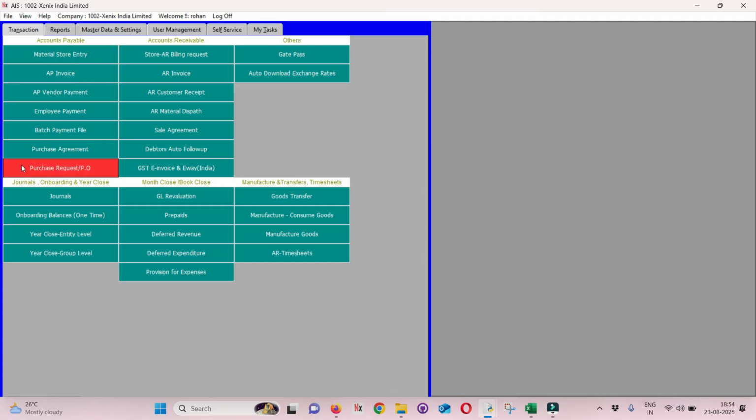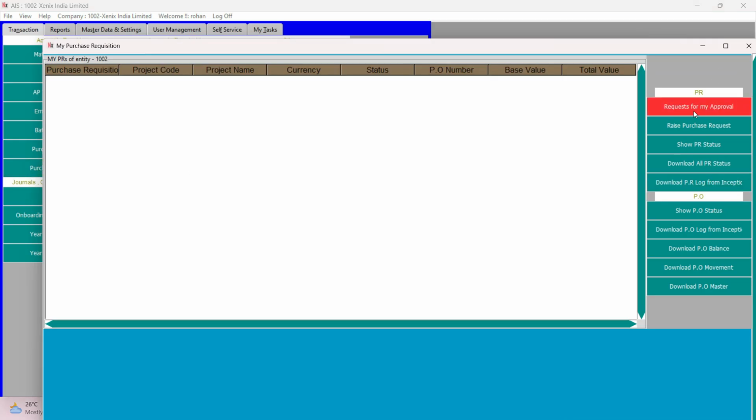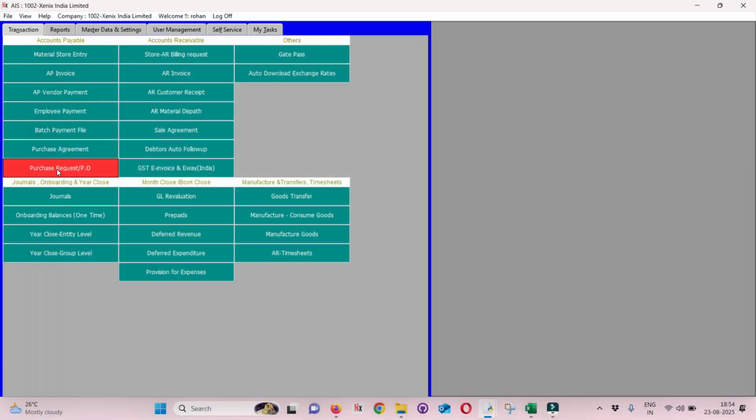In AIS, you can raise a purchase request, and upon getting approved, following the approval flow, it gets converted into a purchase order, and the PO would be emailed to the vendor. Similarly, you can enter into a purchase agreement. Or, without a purchase order or a purchase agreement, you can directly account an invoice under this AP invoice tab.